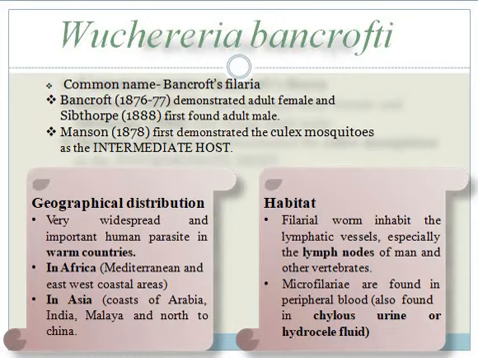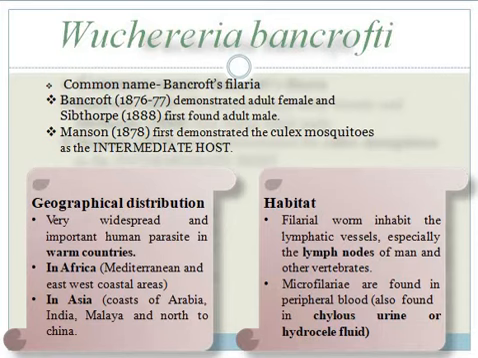Geographical distribution. Wuchereria bancrofti is a very widespread and important human parasite in the warm countries because the warm environment supports the growth of insects. So Culex mosquitoes are very high in number in the warm countries. That's why Wuchereria bancrofti is also very prevalent in the warm countries. It is present in Africa, in Asia, in Arabia, India, Malaya, north to China. All the warm countries are affected by Wuchereria bancrofti.